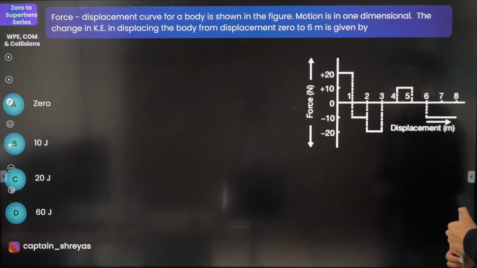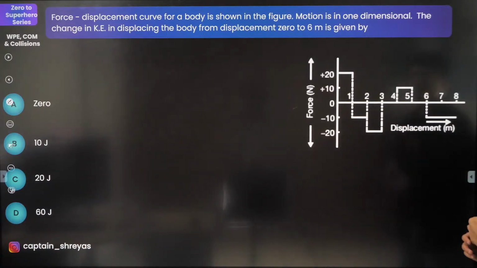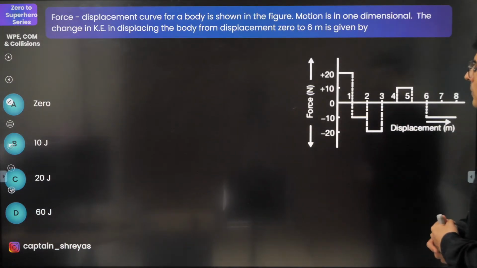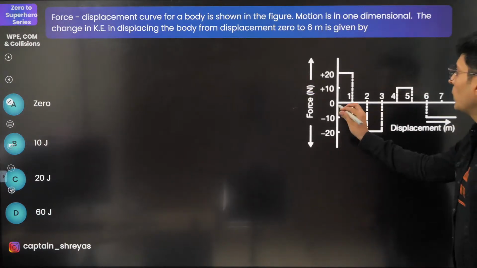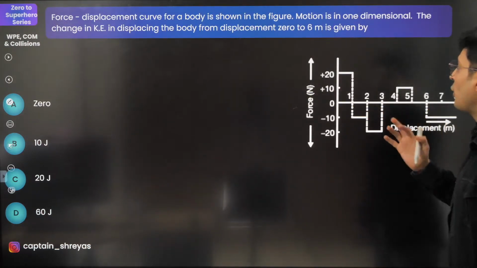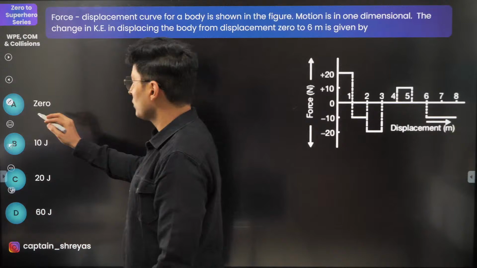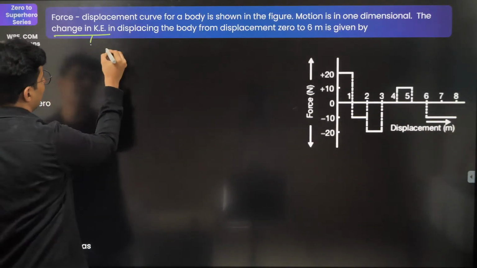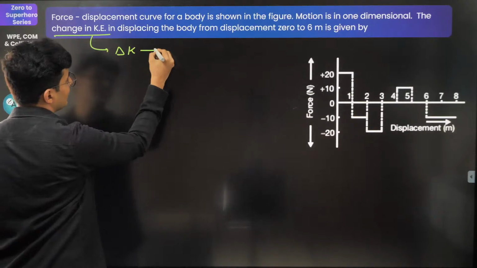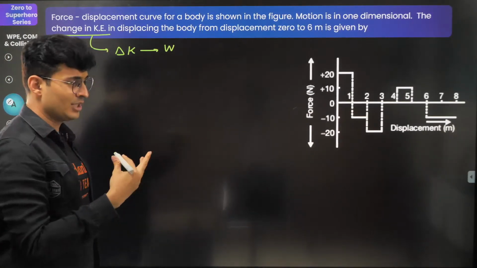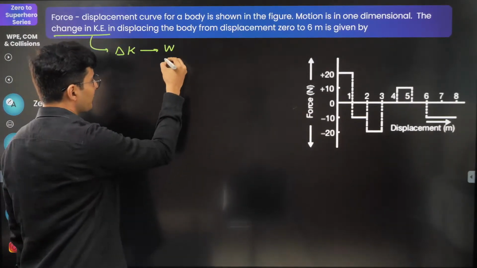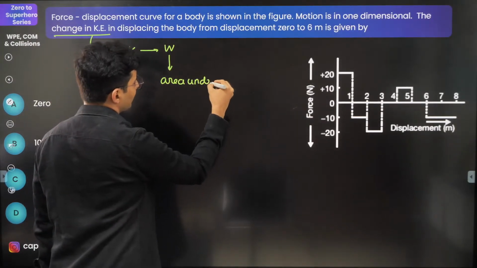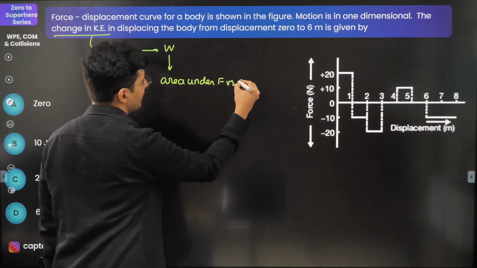Force displacement curve for a body is shown. The motion is in one dimension. The change in the kinetic energy in displacing the body from displacement 0 to 6 meters is how much? Okay, so the question is to find the change in kinetic energy. Change in kinetic energy is nothing but the work done, which is your work kinetic energy theorem, and work is nothing but area under force versus displacement.